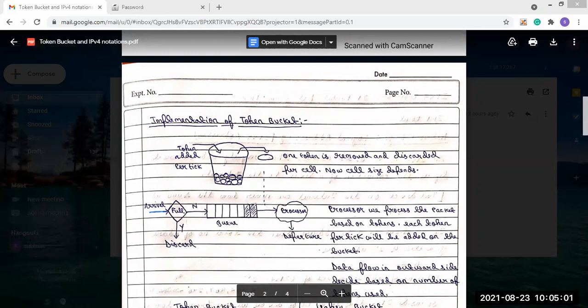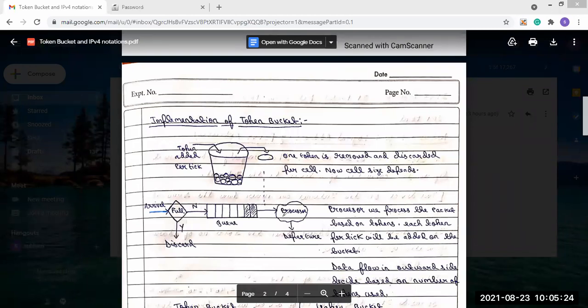After the packet is added into the queue, we apply the token bucket algorithm. In this algorithm, the processor will take one packet at a time and process it.